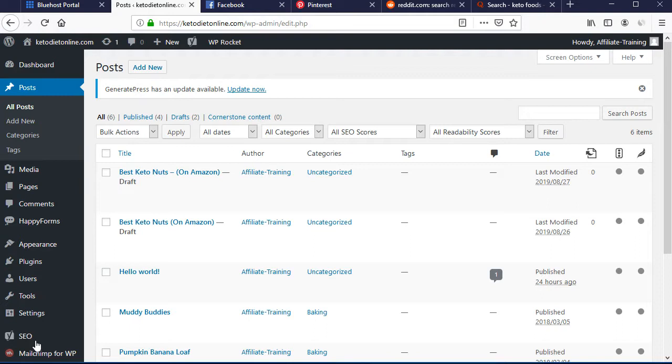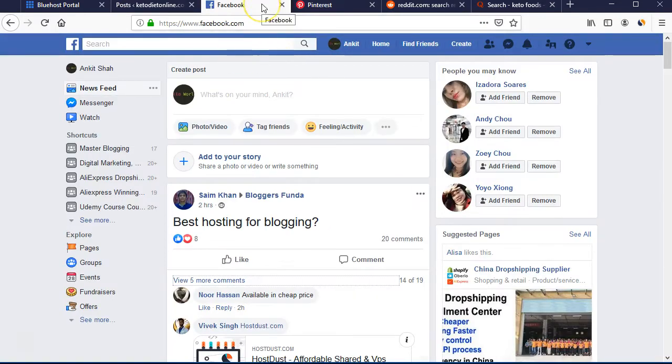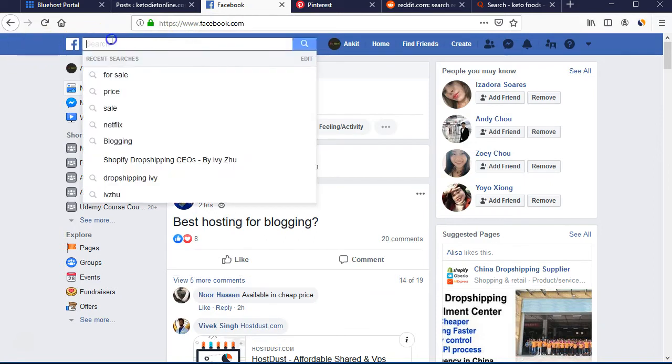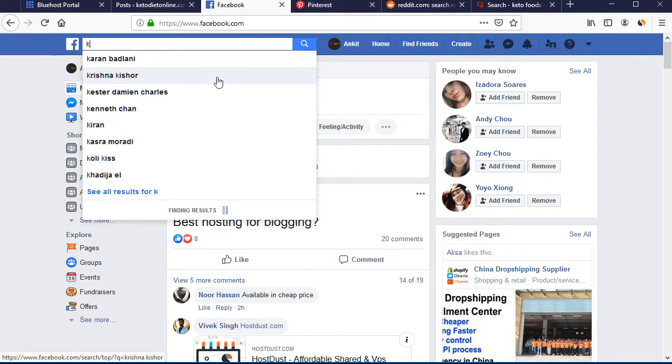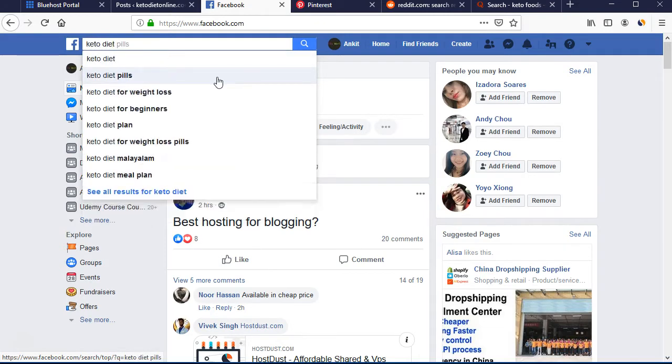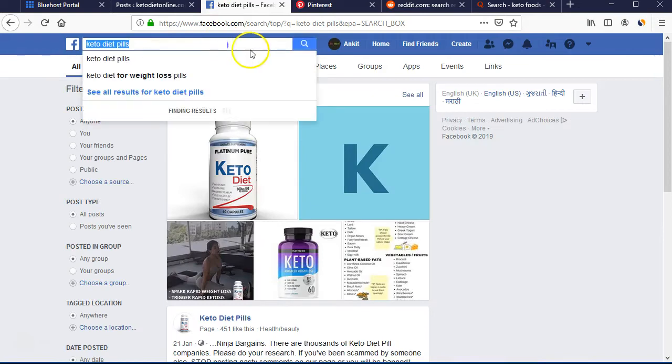So the first platform that we should take for free traffic is Facebook. Now this method is totally free. In fact, it is one of the best methods to promote your article freely, with direct traffic related to our niche. So all you have to do is first log into your Facebook, and then in the search bar try to search based on your niche. Mine is keto diet, so I will search keto diet.